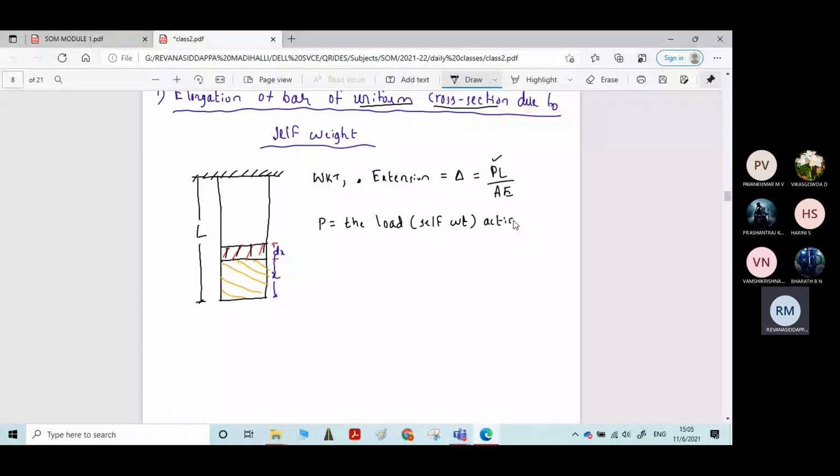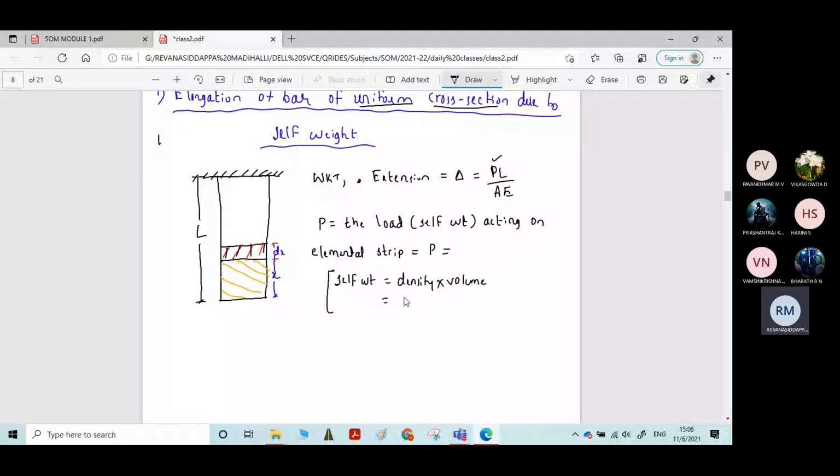You may be aware of the formula: weight is nothing but the product of density into volume. In brackets, self weight or the weight. The generalized formula for the weight is density into volume. Density into volume will give the weight of the element.